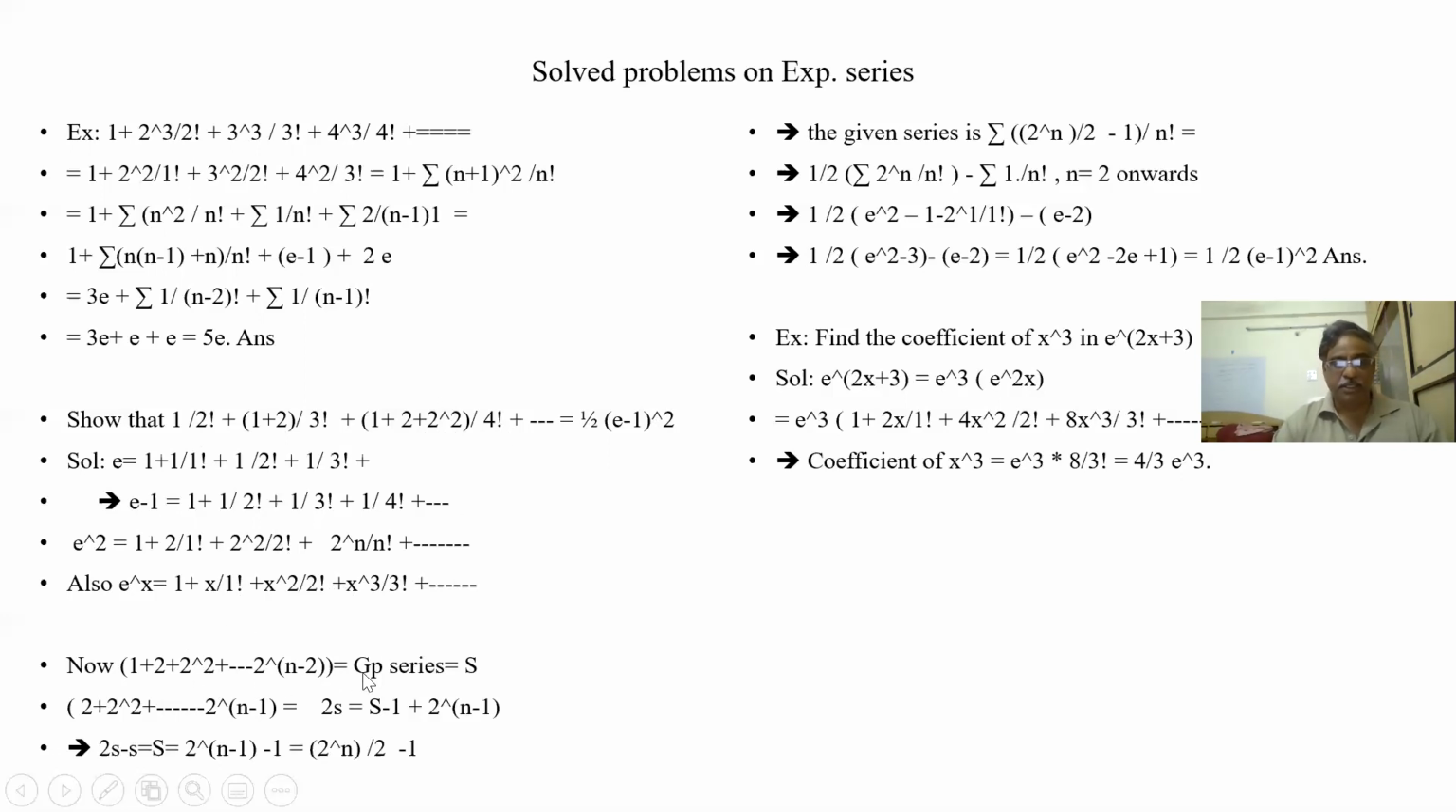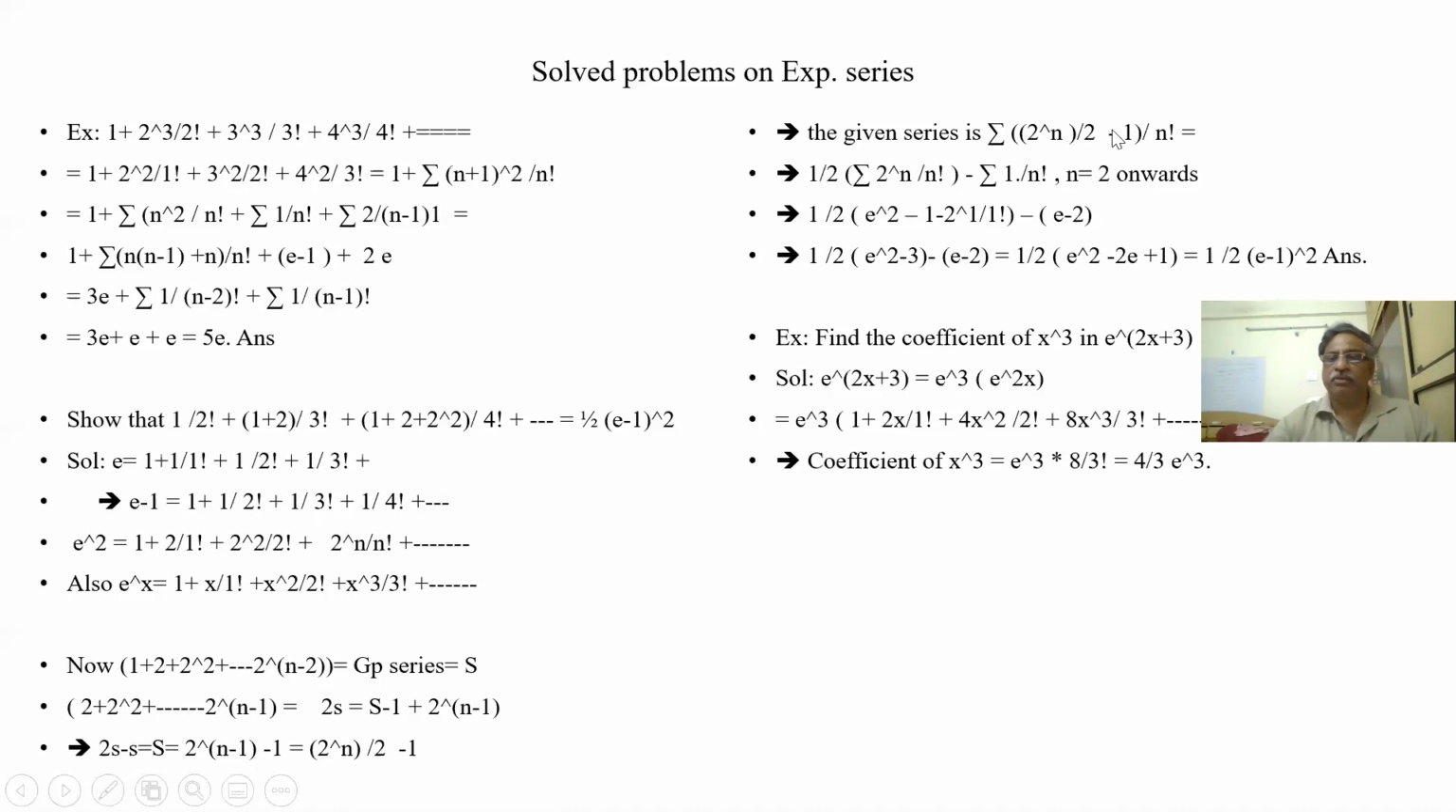Let us see this. Let it be s. I am multiplying by 2 times, since it is a geometric progression. I am going to calculate it. So 2s minus s, what I am getting is 2 to the power of n minus 1 minus 1. This is s. So what is my nth term? The nth term is sigma of 2 to the power of n minus 1 minus 1 by n factorial. This is the nth term of this series.